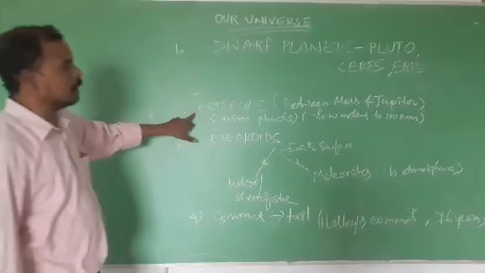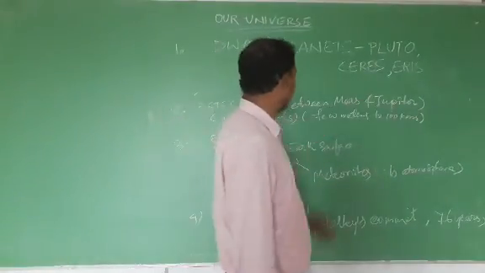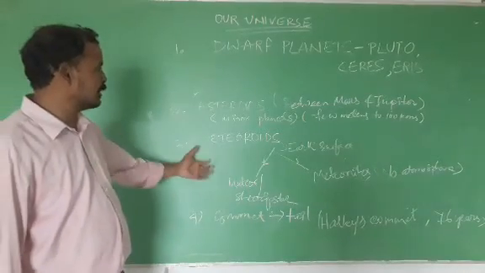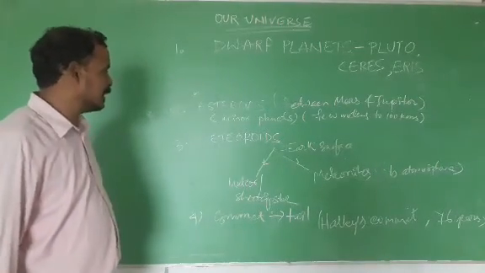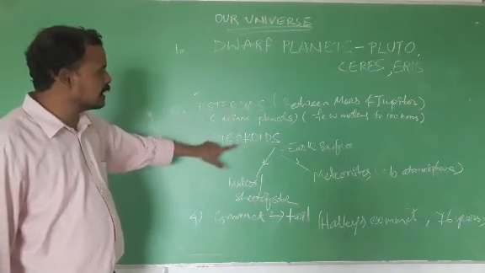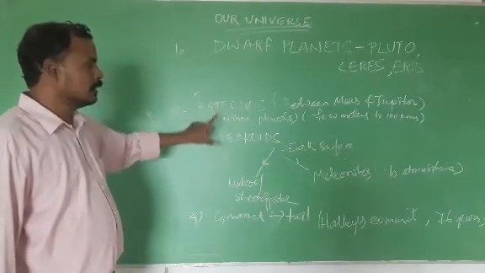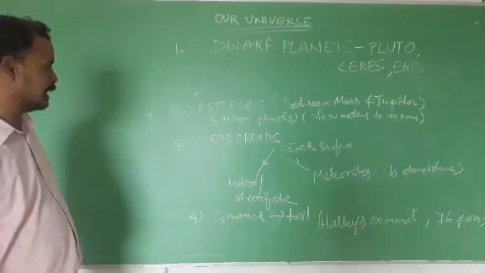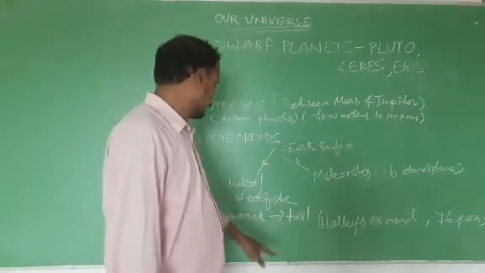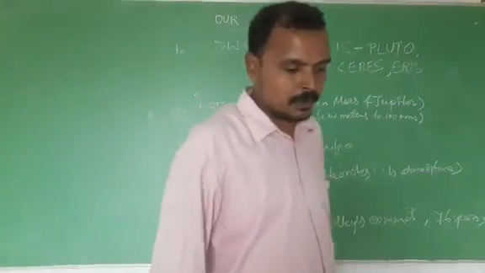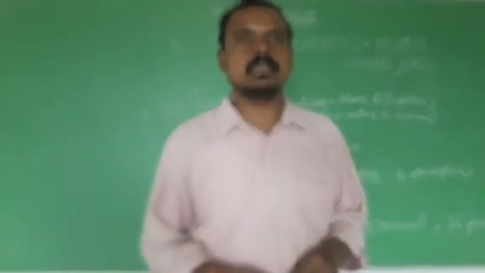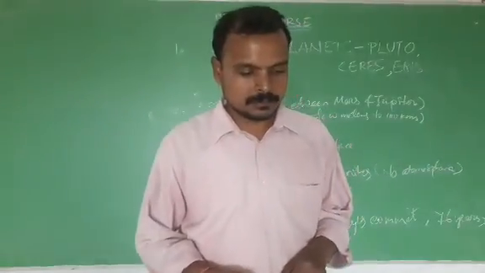But asteroids are generally found in between Mars and Jupiter, and these are very big in comparison to meteoroids, sometimes called minor planets, but these are small. These meteoroids, when they enter the Earth's atmosphere due to the heavy gravitational force of Earth, are known as meteoroids. And again, these are classified into two types. Like, let us come to comets. A comet is a small body of ice and dust that moves around the sun in an elongated orbit.